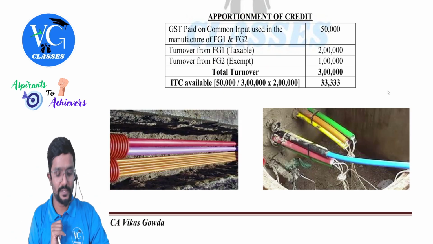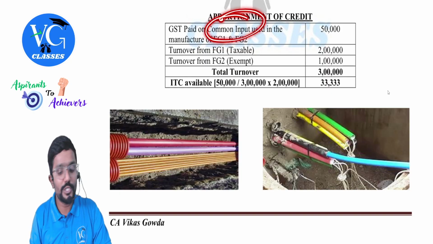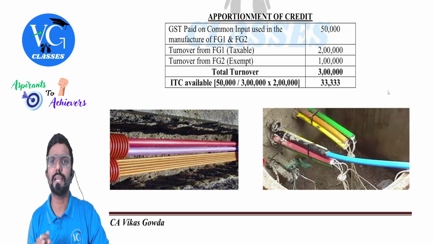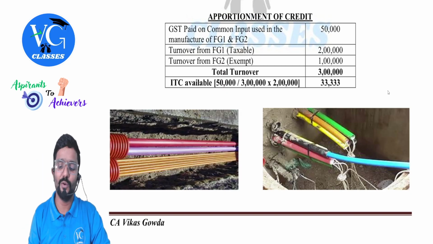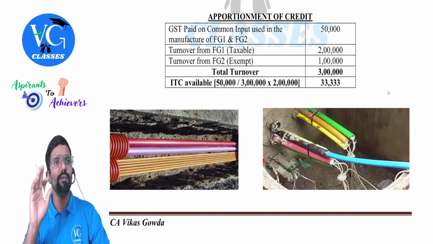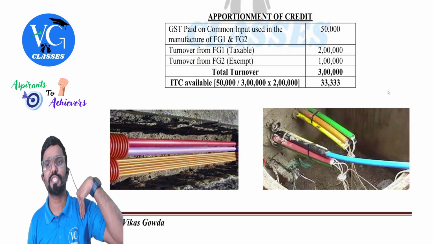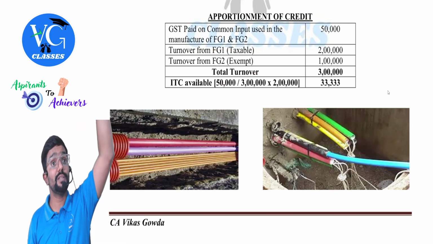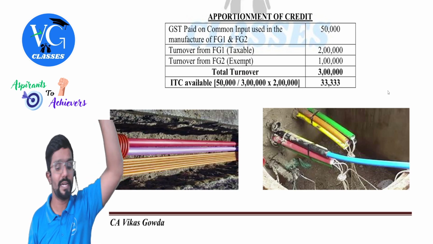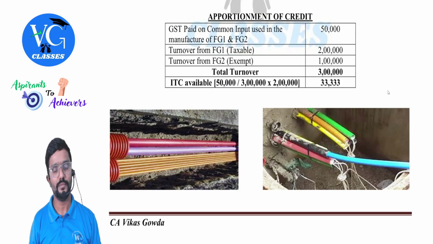Sir, what if it is like this? For example, please listen. This is a common input used to produce FG1, FG2. Both are taxable, sir. No need to calculate anything. Go and claim the full 50,000 credit. Sir, should I do all this math? No. Why, sir? Because both my outward supplies are taxable. Is there any restriction for me? No. But I should ensure that all section 16 conditions are satisfied. If all those are satisfied, here I can claim the full 50,000 credit.